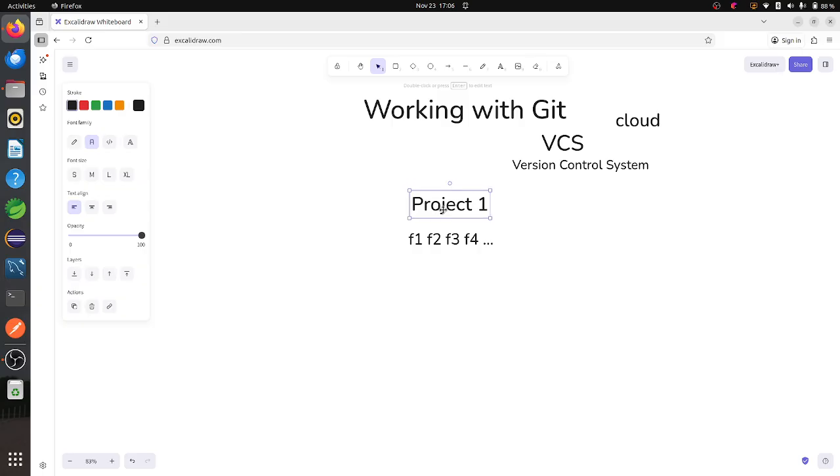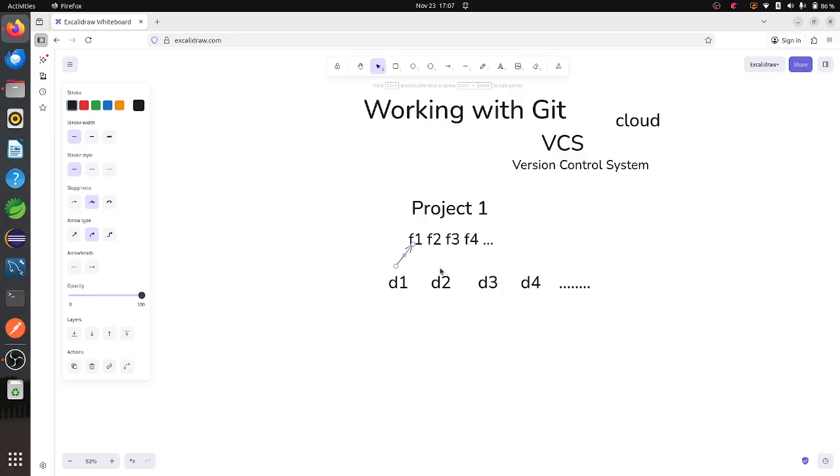So now I want to write my code and develop some features. For example, developer one is there, developer two and developer three and developer four. So these main developers are there, and they are working on these particular features one by one.